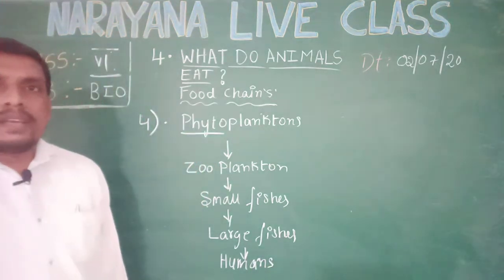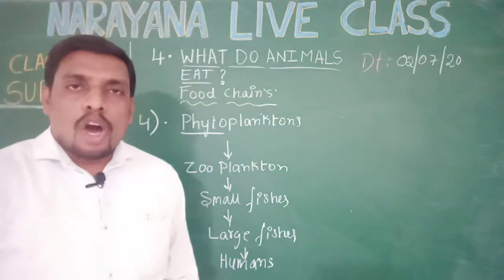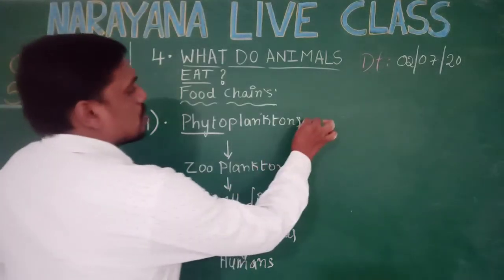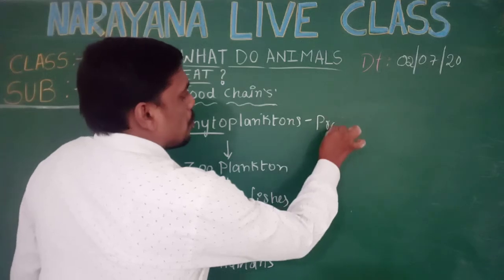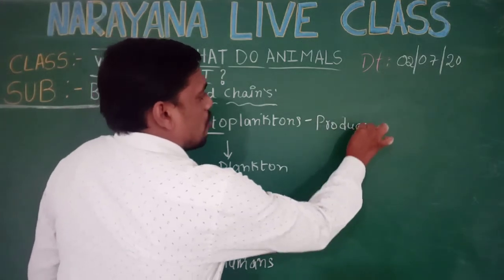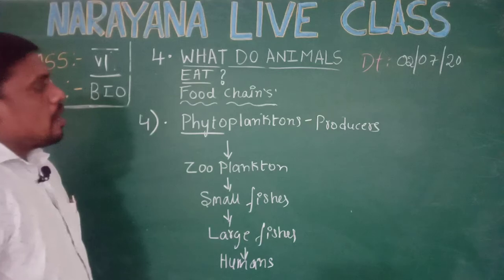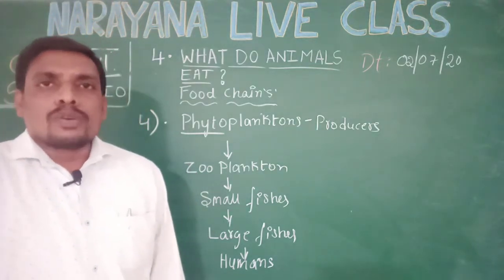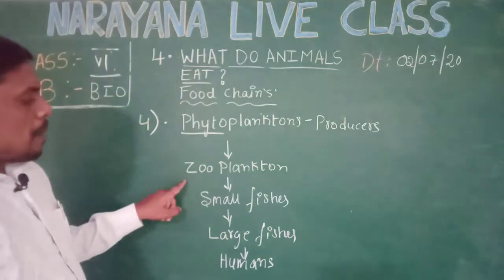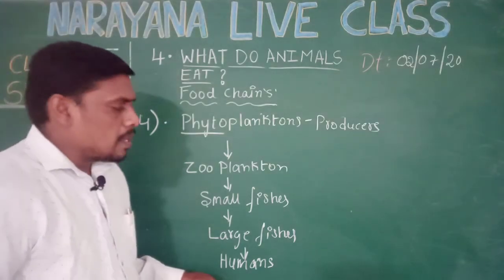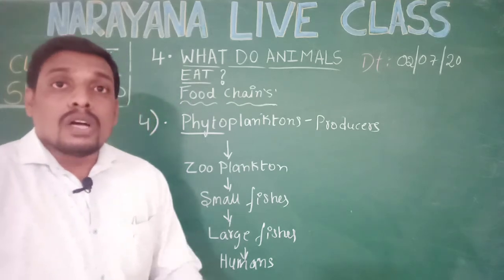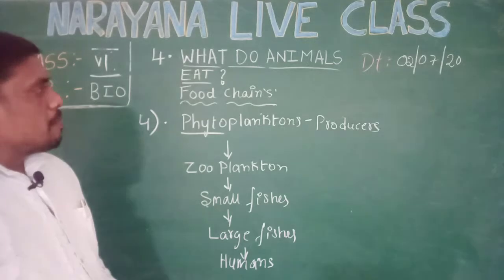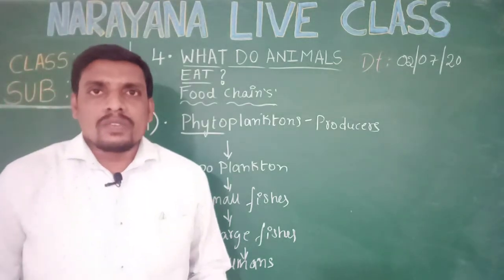So in this case, humans are considered the top carnivores in this food chain. Let us see who are the producers in this food chain. Producers, who give food for every living organism, are phytoplanktons. Microscopic plants are called phytoplanktons. Now here, zooplankton, small fishes, large fishes, humans are all considered consumers. What are they called? Consumers. So this is one of the best examples of a food chain which I would like to show in this session.